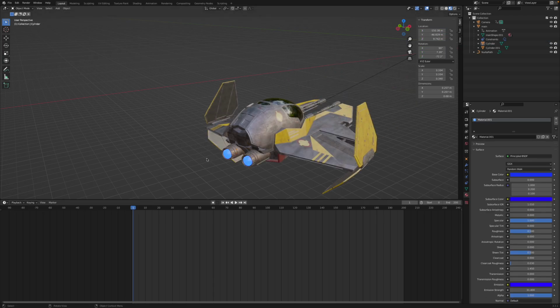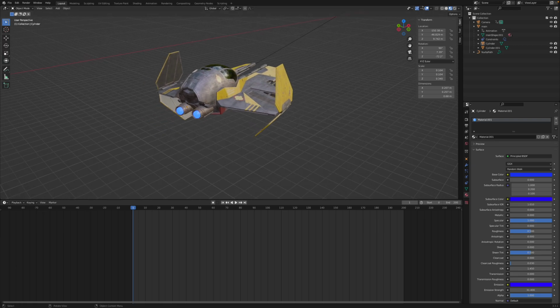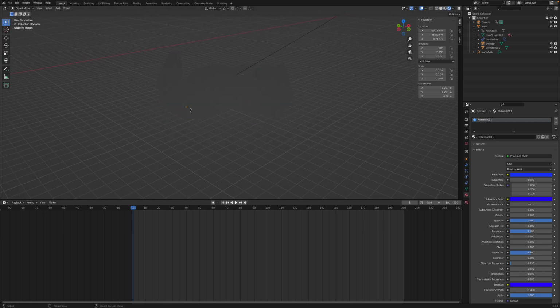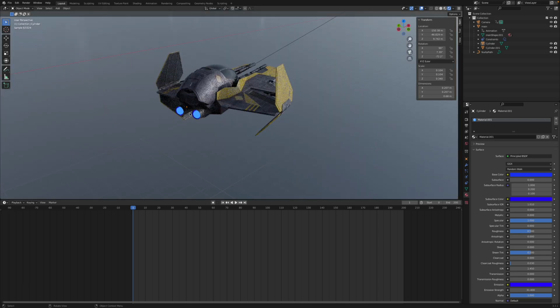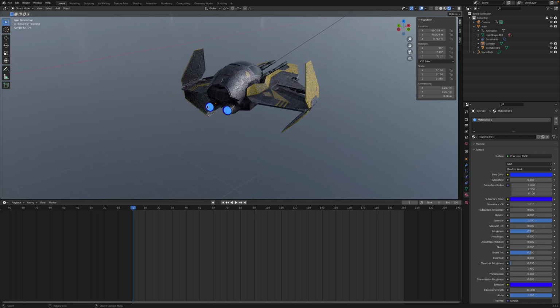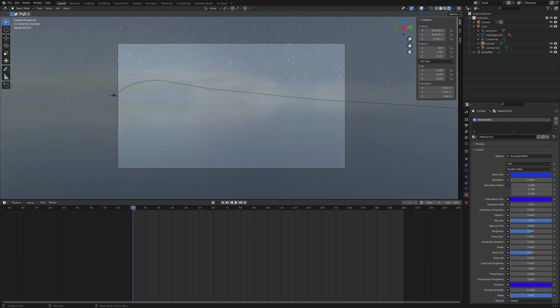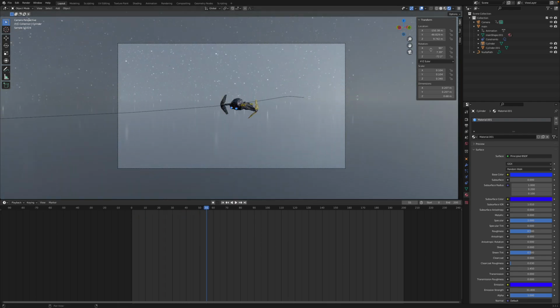I then did the same with the other cylinder, and the emission meant that in the rendered view, if I go to rendered view, it will make the outside of the engine boosters glow. You can see that around the edges just there. Yeah, so you can see them glow around there. Go into camera view and then play through.